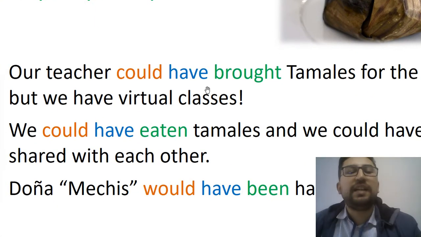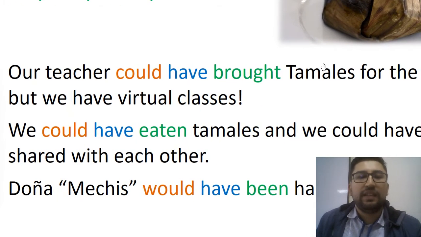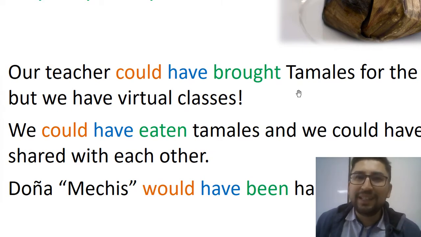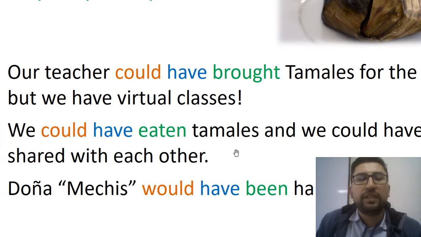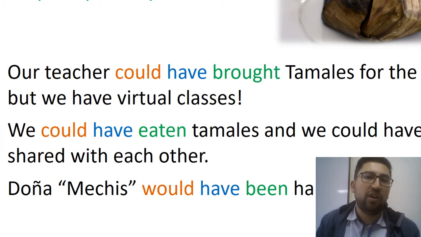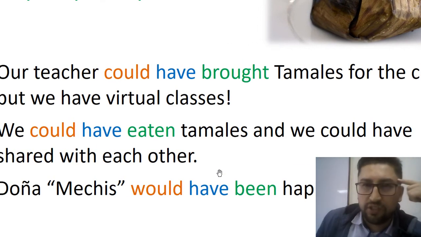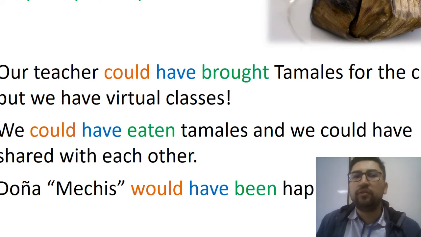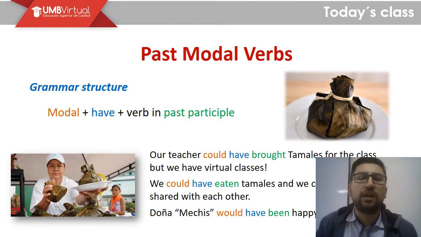Let's examine the first one. Our teacher could have brought tamales for the class. This is talking about a possibility in the past. We could have eaten tamales and we could have shared with each other. I am imagining what could have happened in the past, so it also talks about a possibility. And Doña Mechis would have been happy with the sales is a supposition that I make myself about the situation going on. So we talk about different things when we talk about modal verbs, in this case past modal verbs.